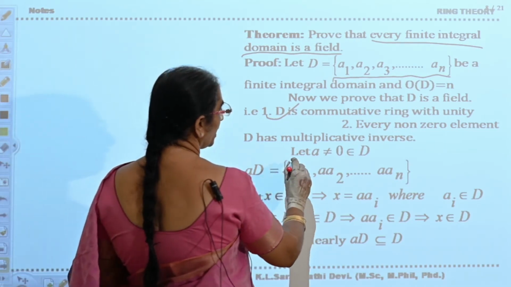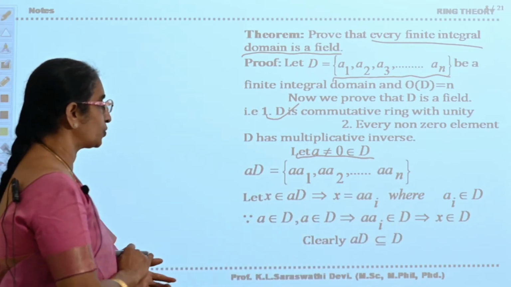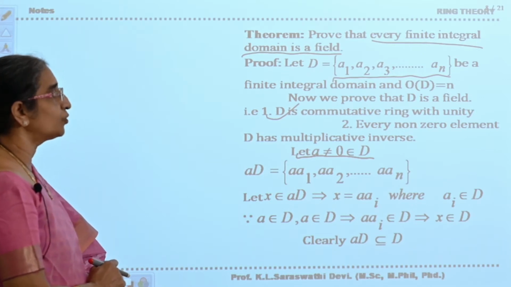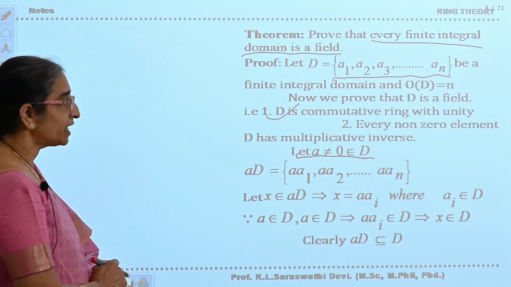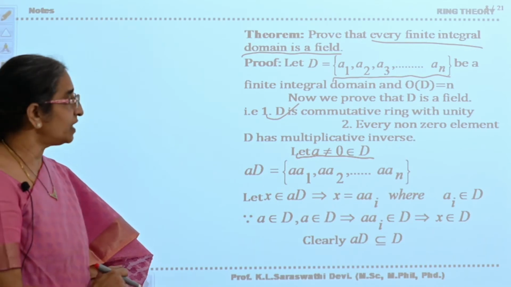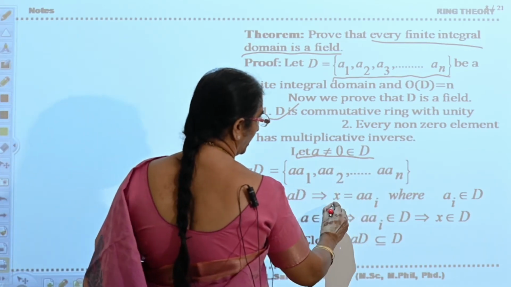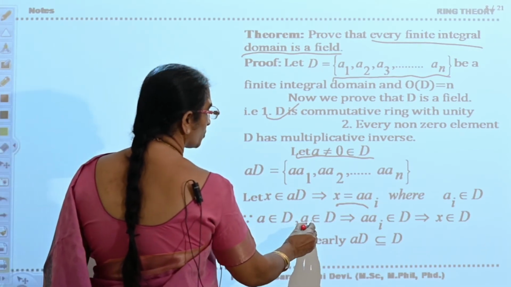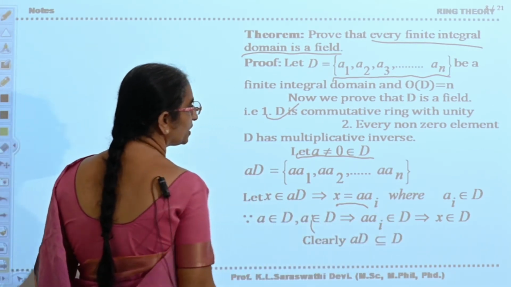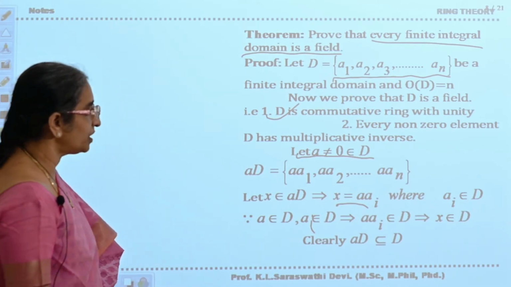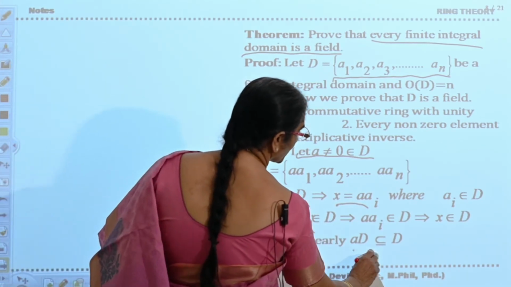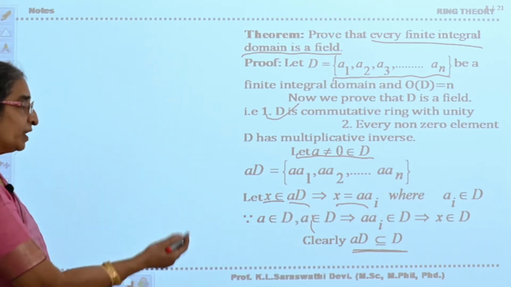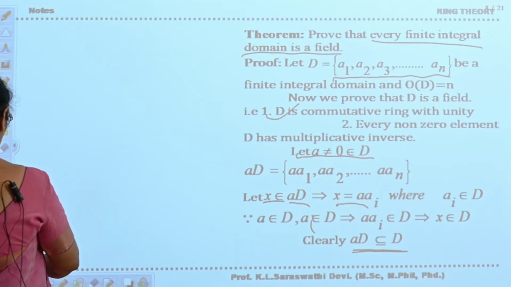For that, let a not equal to 0 belong to D. Now consider aD, that is equal to {a·a1, a·a2, and so on, a·an}. Let x belong to aD. Then x will be of the form a·ai, where ai belongs to D. A belongs to D, ai belongs to D, so a·ai will be in D. Therefore x belongs to D. That means aD is a subset of D. You have taken x in aD and shown that it is in D. Therefore aD is a subset of D.